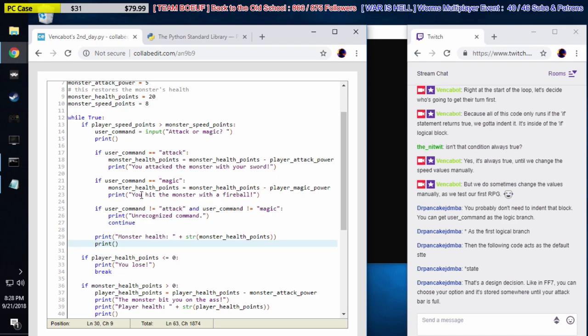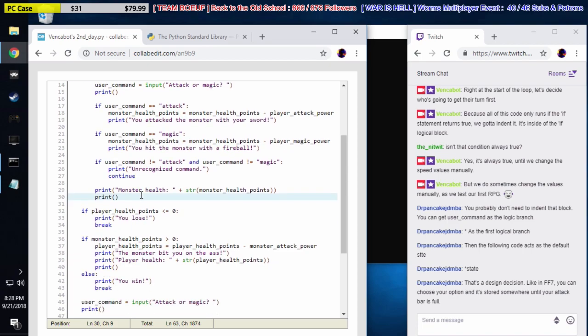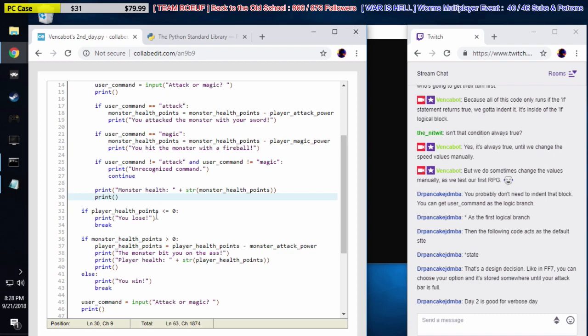You can choose your option and it's stored somewhere until your attack bar is full. Well, that's true, but in this case, we don't know what the monster has done yet. We're not sure what our health is yet. We don't want to pick an option and then have the monster attack us before our turn comes out.